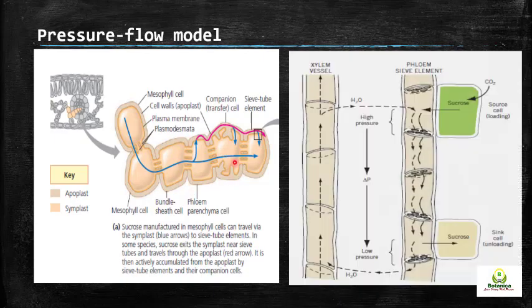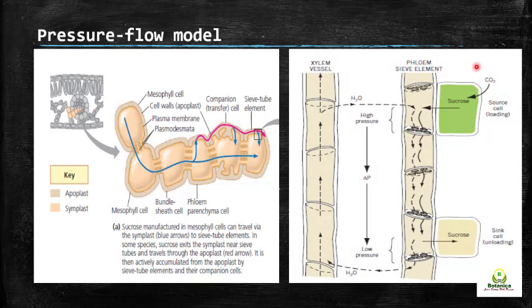So whenever the food is synthesized here in the source tissue, in the mesophyll cells, the sucrose is transported into the phloem sieve elements. It will lower the solute potential, and as the solute potential is lowered, the water from the xylem will enter the sieve tube elements which are present here.